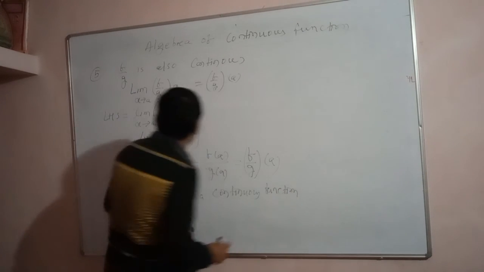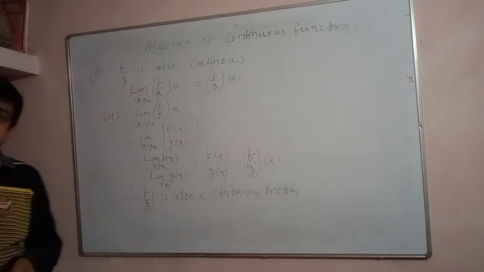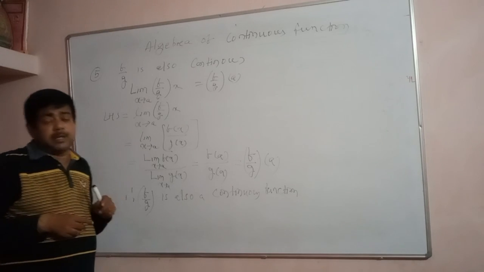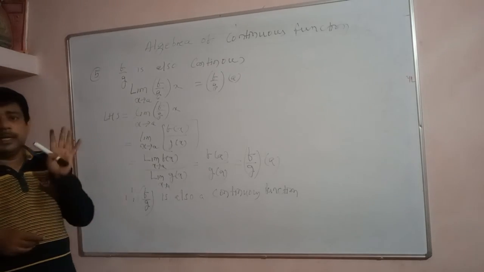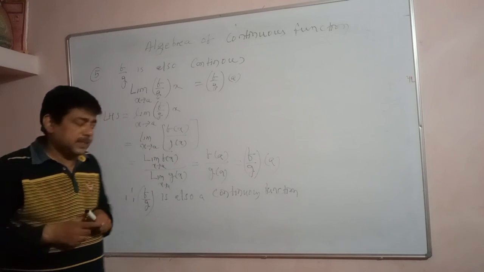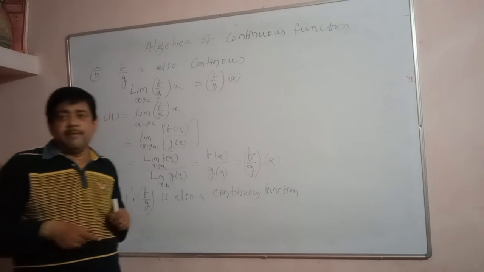Okay, students. So these are the basic concepts of the continuous function. I hope you have understood this class, and you will go through it again and again, and you will try to solve problems on continuous functions and at what point the function may be discontinuous. So one thing to remember: a function is continuous if the left hand limit is equal to the right hand limit. It means the limit of the function exists and the limiting value of the function must be equal to the functional value.